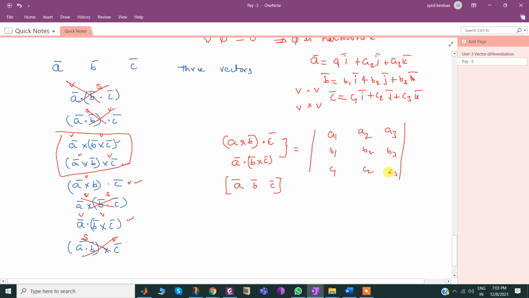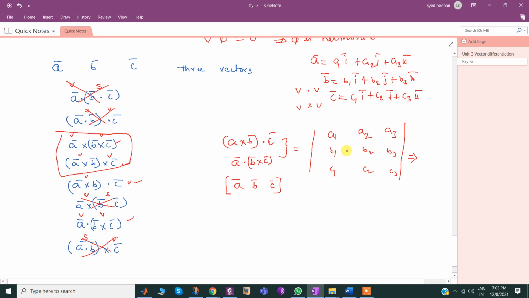Then immediately we get a doubt: is it a vector or a scalar? All of you, is it a vector or a scalar? Vector means you must have i bar, j bar, k bar.